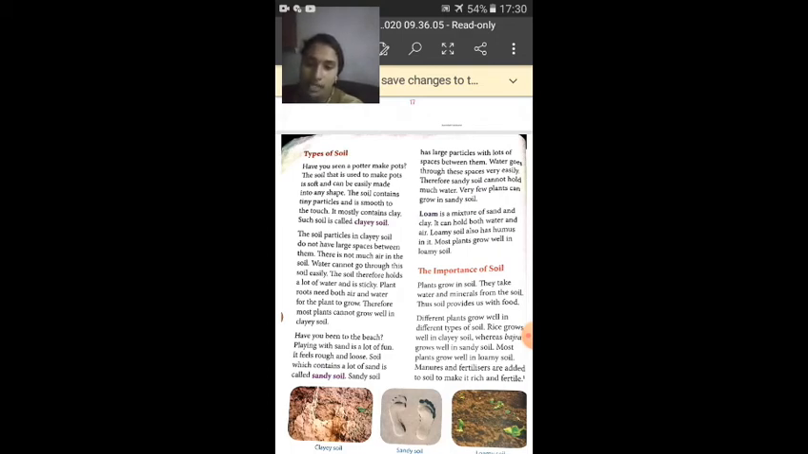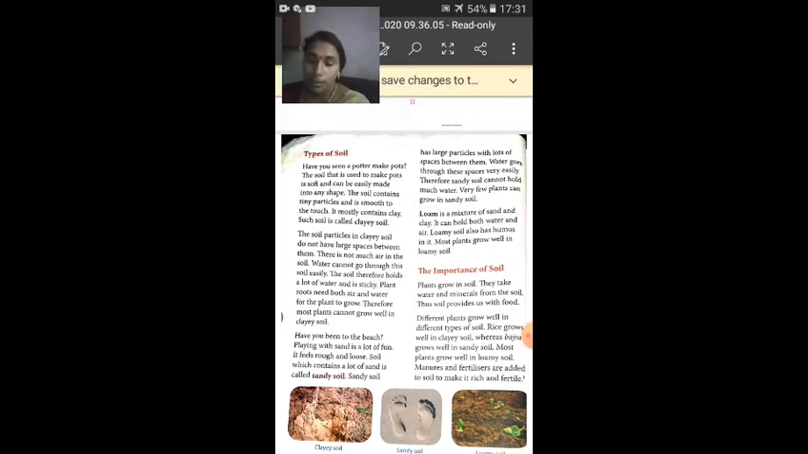So different plants grow well in different types of soil. Rice grows well in clayey soil, whereas bajra grows well in sandy soil. Most plants grow well in loamy soil.